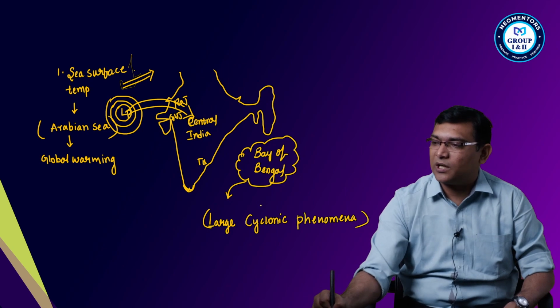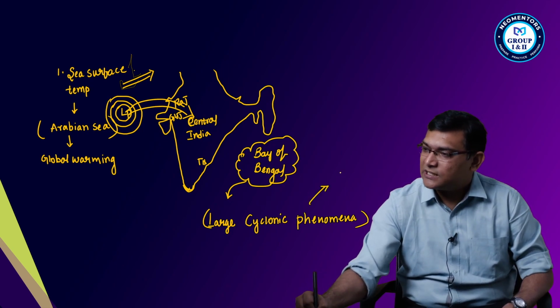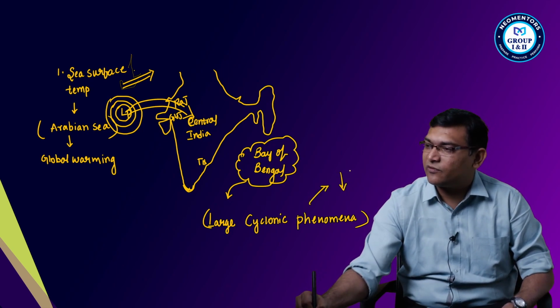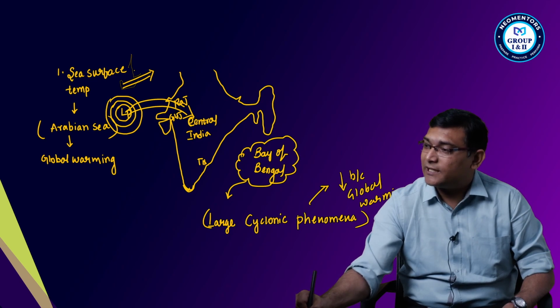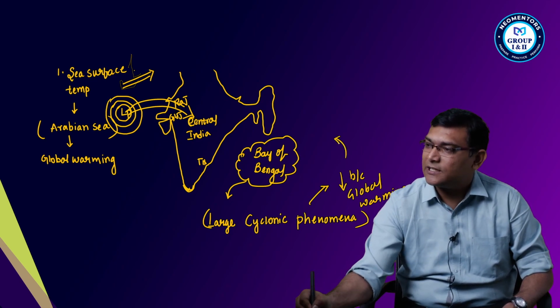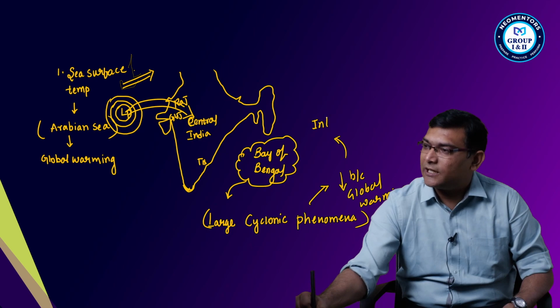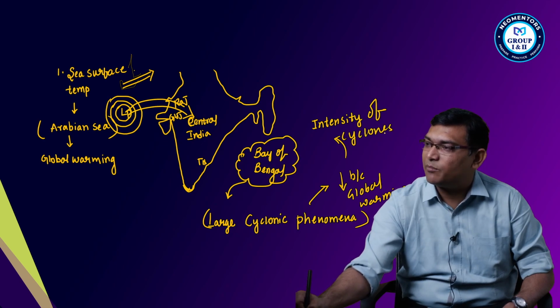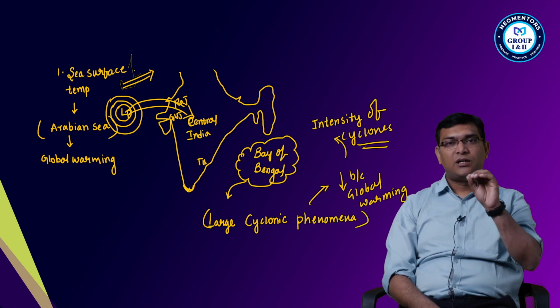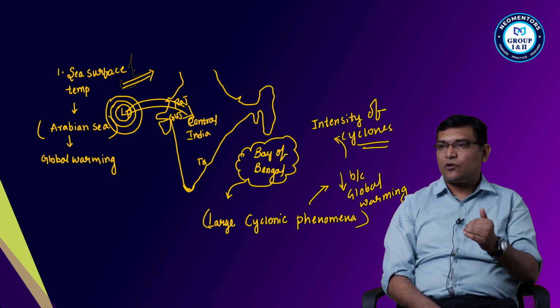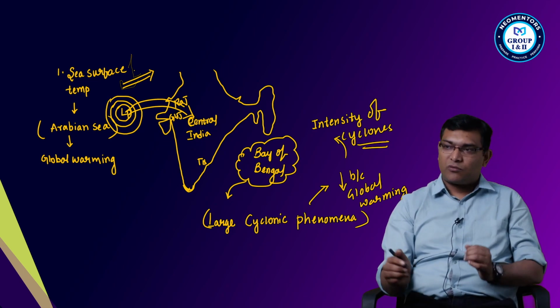Now there is a decrease in the number because of global warming, but I say the intensity is increasing. The intensity of these cyclones is increasing in the Bay of Bengal. We saw Amphan and Tufan, Amphan in the Bengal region. All these are increasing phenomena. So what is happening here?